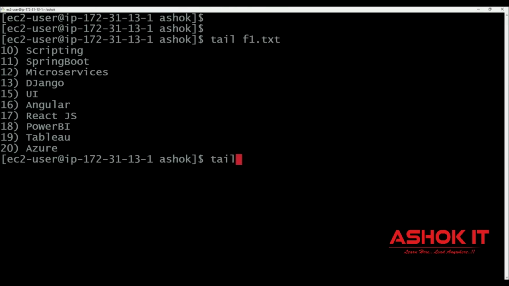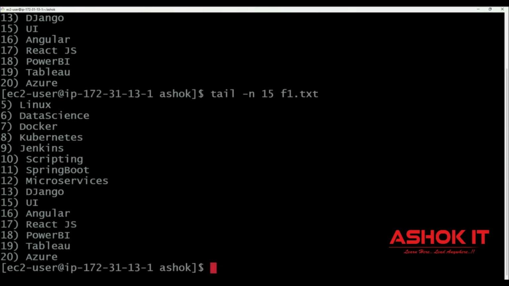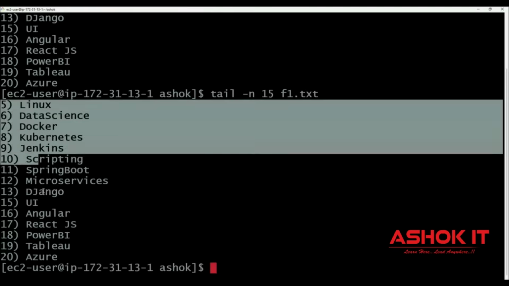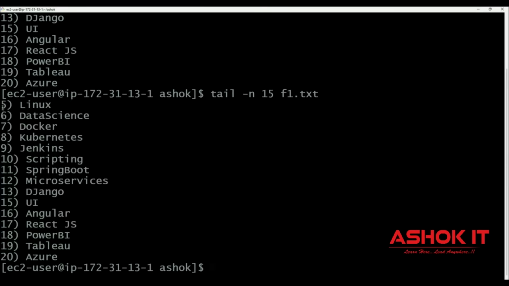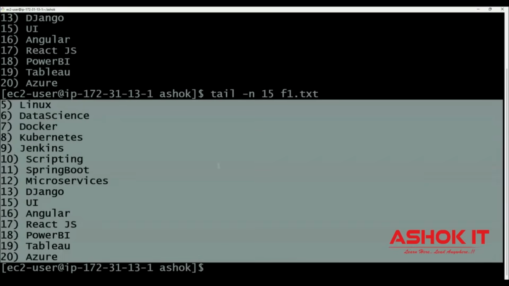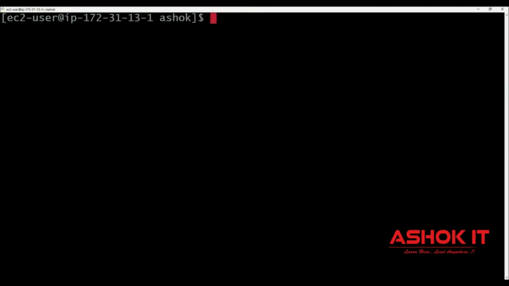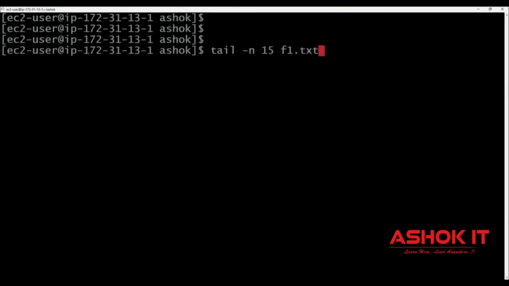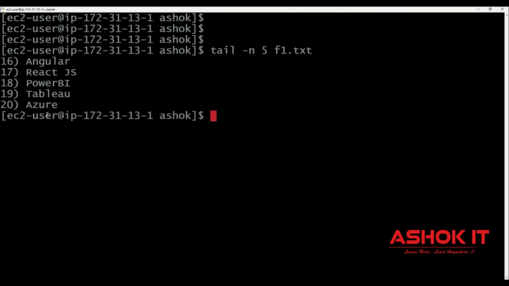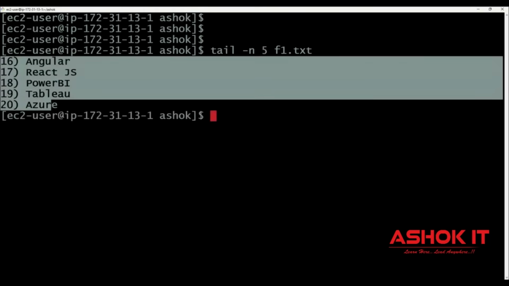If you want n number of lines from the bottom, tail -n 15 space f1.txt. Then it is going to print the last 15 lines of data. In this file, total 20 lines available. It is printing last 15 lines of data when you go for tail command. Suppose if you use tail command -n with a 5, then it will print only last 5 lines of data. So like this, you can use head command and tail command.